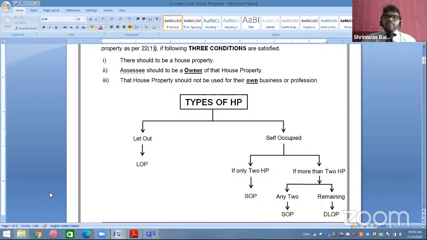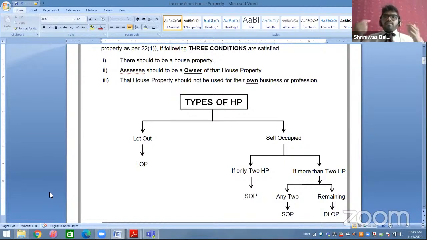Now what I did, I have rented that house property to ABC Limited company, right? So now here what is happening? I have rented a house property to ABC Limited, and that ABC Limited is using it for their business purpose. So that doesn't matter. Am I using it for my own business and profession? No. I'm not. If I'm using it for my own business and profession, then profit and gain from business and profession. If I'm giving it to someone and they are using it for their business and profession, then it doesn't matter at all.